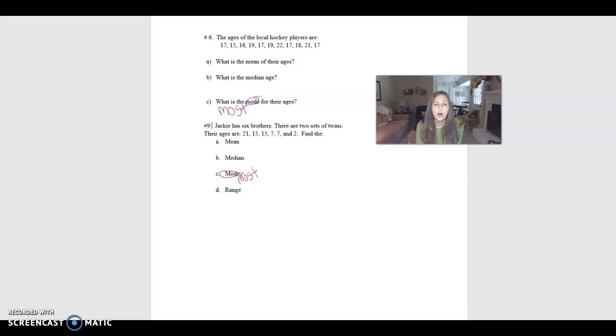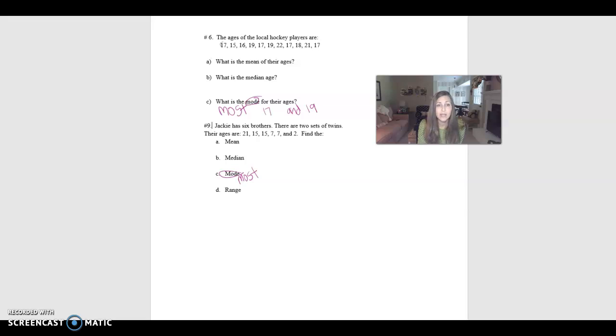The ages of the local hockey players are 17, and so on. What is the mean? You averaged them up. I think the mean was 18. What is the median? The median is the middle age. I don't remember what that was either, but here's where we ran into the problems. What is the mode? A lot of people listed that the mode was 17 and 19, and that is not correct.